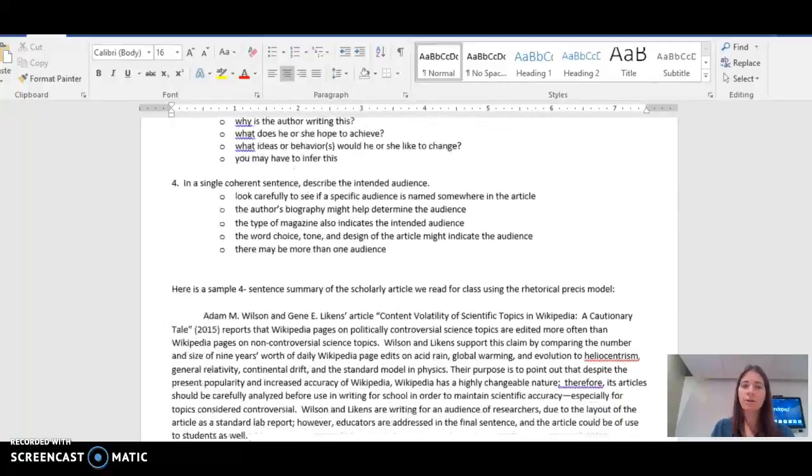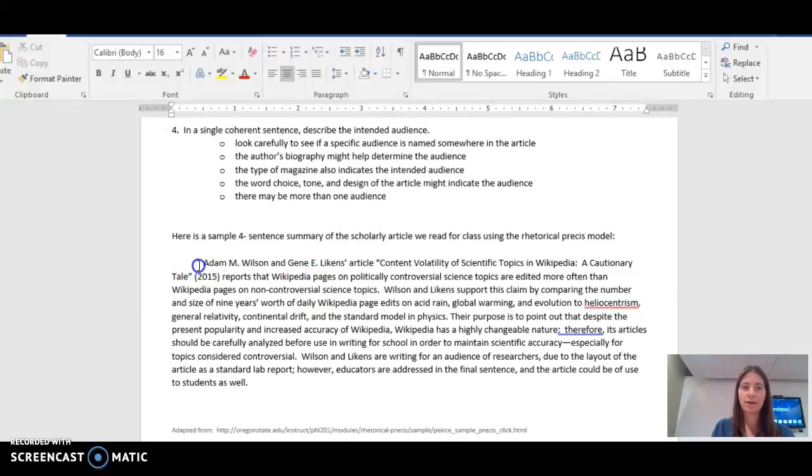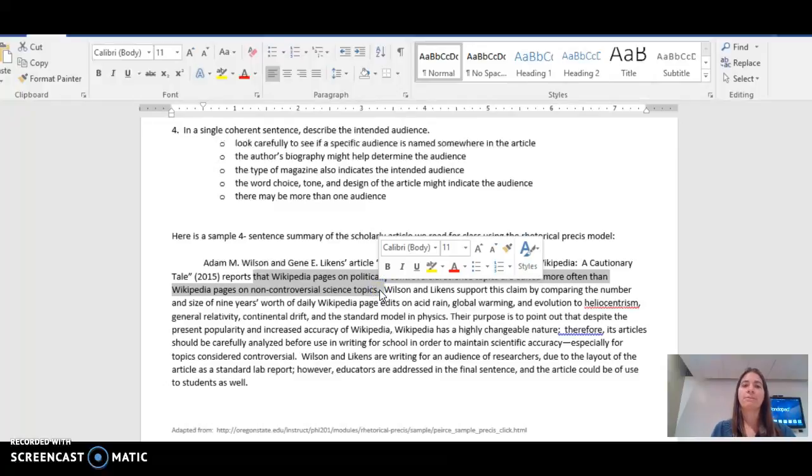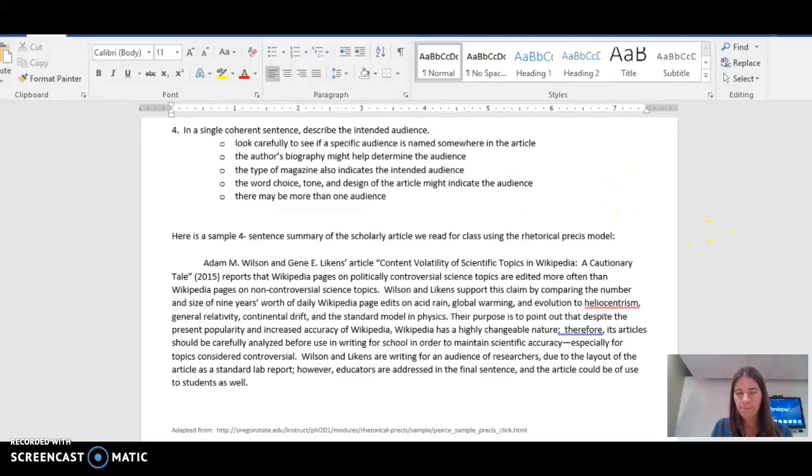And you can formulate your first sentence just like this one. Adam M. Wilson and Jean E. Likens' article, and then in quotation marks the name of the article, and then your verb, I chose reports, and then from this part on is what I consider to be the major claim of my article. So we're doing this very concisely by putting that all in one sentence.